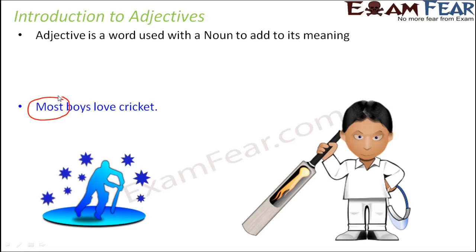Now, when we talk about adjectives, it is not necessary that the adjective will always describe the noun. They can give more meaning to the noun in any way. Like they can describe the noun, they can quantify the noun, that is, how many nouns or how much noun. So all of such words would fall under the category of adjectives.